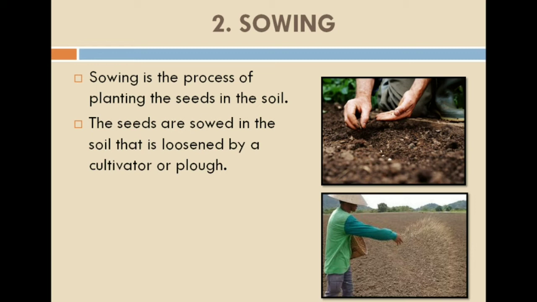But before we see the tools used in this, first it is very important to check the quality of the seed. Now the question is how we are going to check the quality of the seed and why it is important. Because if the quality of the seed is not good, the yield which the farmer obtains will not be desirable. Everybody knows that a farmer wants a great yield of the crop, right? And if the quality of the seed is not proper, then the crop cultivated is not proper and the yield will also be less.